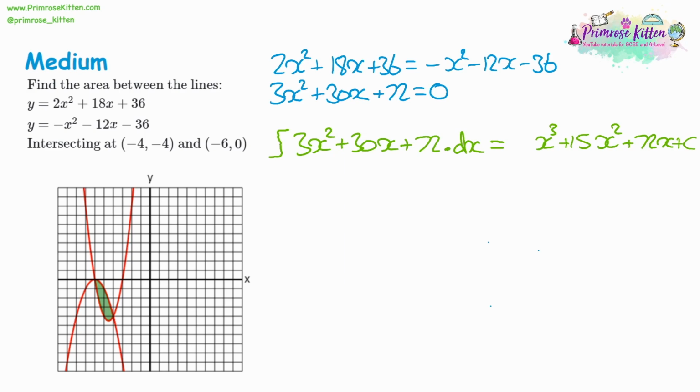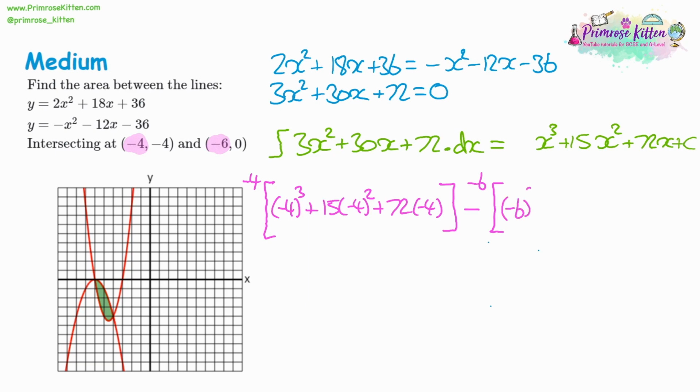Check what we're substituting. We're substituting negative 4 and negative 6. So we'll do the negative 4 first, and that's the largest of the two. That's going to be negative 4 cubed plus 15 lots of negative 4 squared plus 72 lots of negative 4. Take away our second substitution, a smaller one, negative 6. That's going to be negative 6 cubed plus 15 lots of negative 6 squared plus 72 lots of negative 6. So negative 4 cubed is going to give us negative 64.